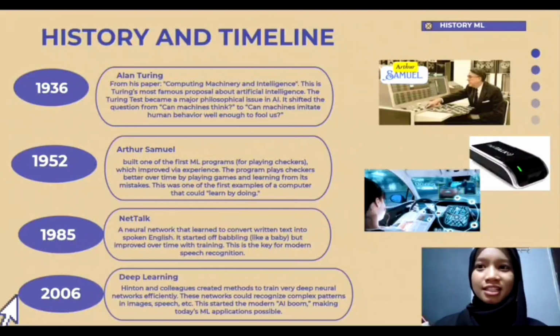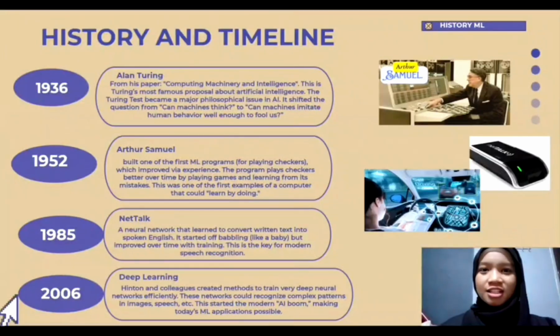And the next one is in 1985, the NetTalk. NetTalk is a neural network that learned to convert written text into spoken English. It started off babbling like a baby, but improved over time with training. You can see on the right side of the slide, which is the NetTalk.